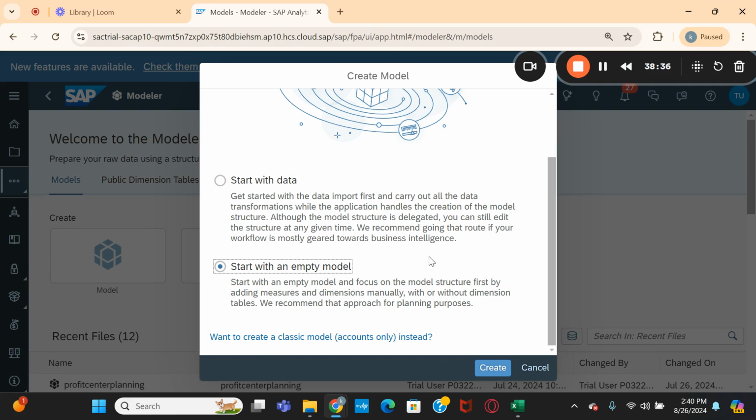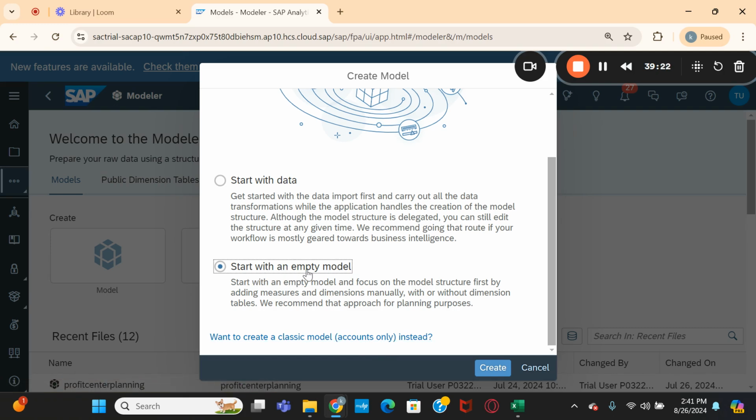But SAC will support financial and supply chain, and other non-financial planning also. Of course, yes, that is the reason they moved this classic model as one option, but the main focus is on creating planning applications for the different categories, either financial or non-financial. So what is the account based model? A classic model is nothing but the account based model. Here they say accounts only, right? We will discuss it after some time.